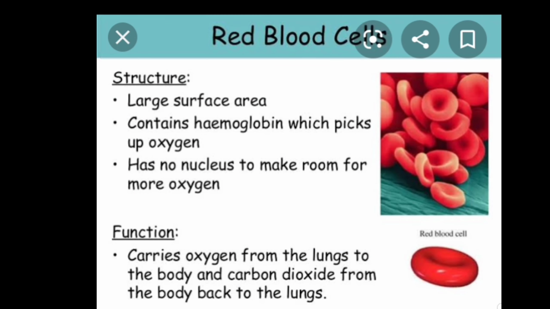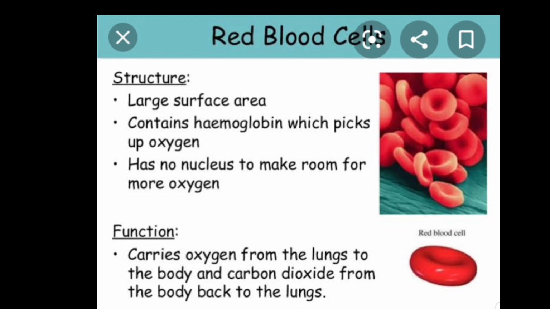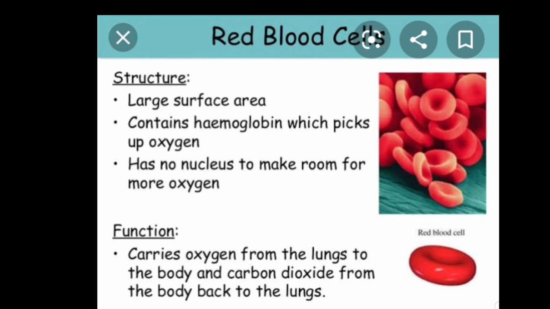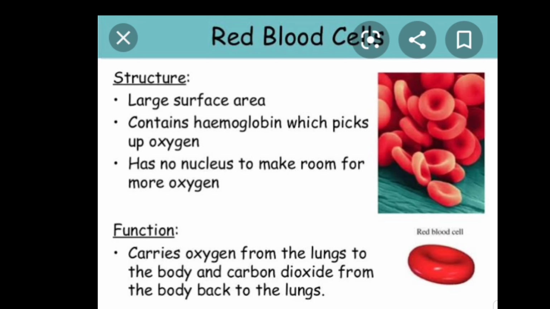Red blood cells, second number. The structure is a large surface area covered by red blood cells containing hemoglobin, which picks up oxygen. They have no nucleus, to make room for more oxygen. The function is to carry oxygen from the lungs to the body and carbon dioxide from the body back to the lungs.